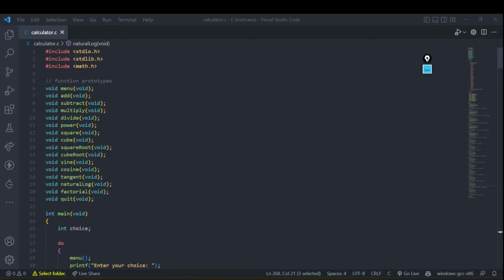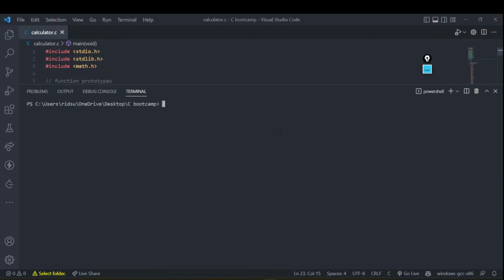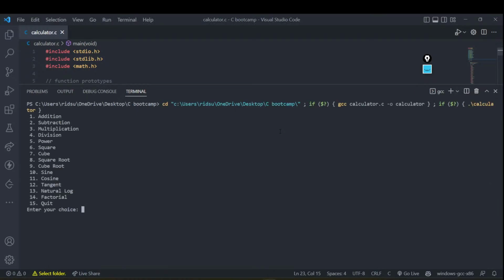So yeah, that is the project, right? I hope you have understood the functionality. I've shown this implementation already, but if you want to see how it works, you can quickly have a look at this again one more time. I'll execute it, and this is how it is going to look.